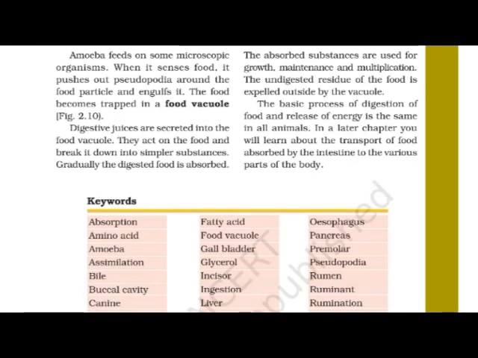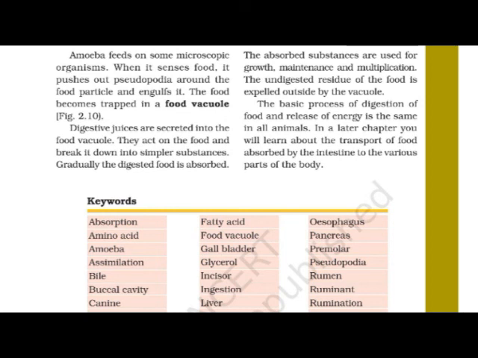The absorbed substances are used for growth, maintenance, and multiplication.